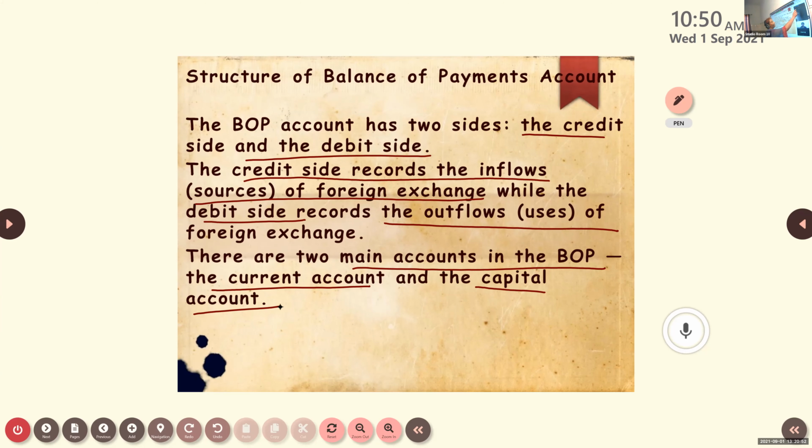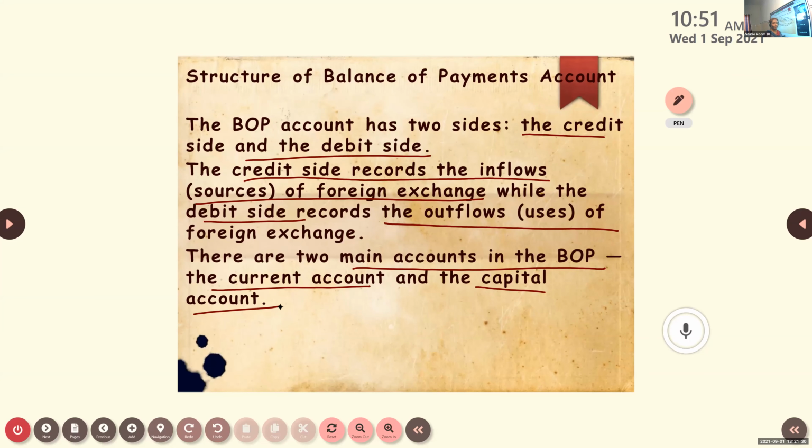Amal, can you tell what are the outflows? How are we using the foreign exchange, or how are we spending the foreign exchange? Amal, do you know? Lending abroad. Lending, okay. Income paid for investment, okay, we are investing in other countries.